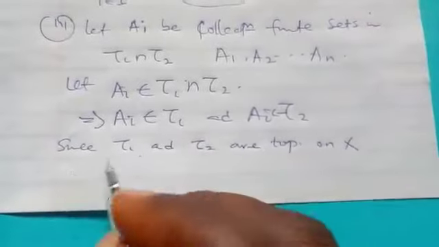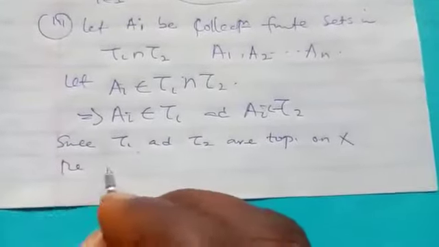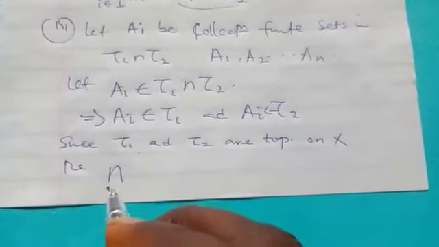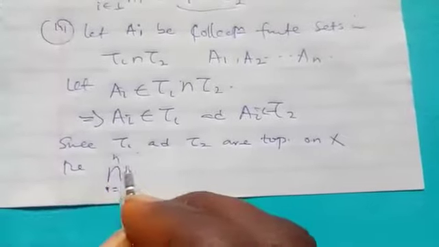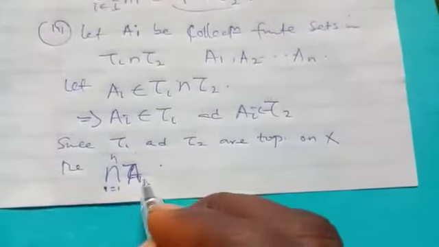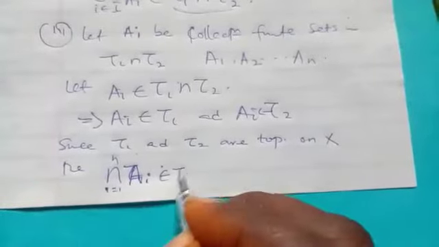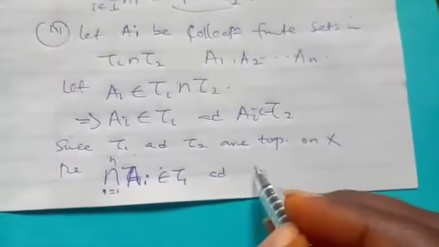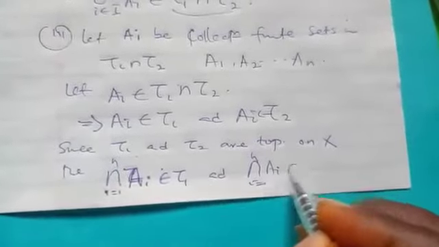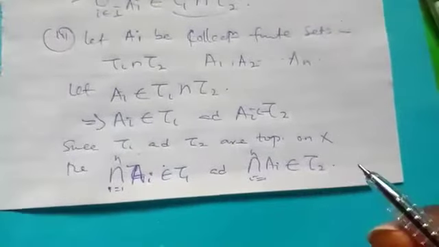So we can now write the synthesis. Tau 1 and tau 2 are topologies. Then by definition, the finite intersection of the A_i must belong to tau 1, and also the finite intersection must belong to tau 2.